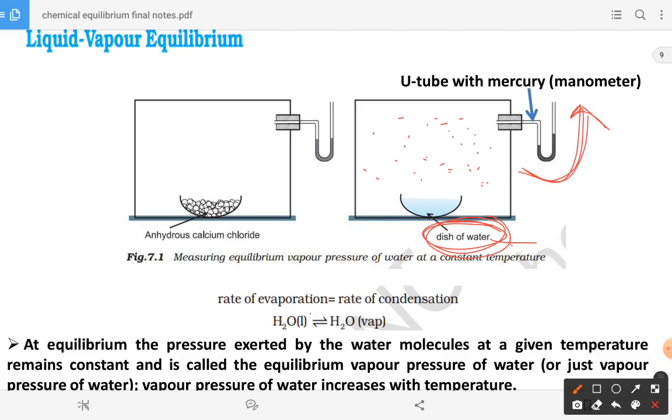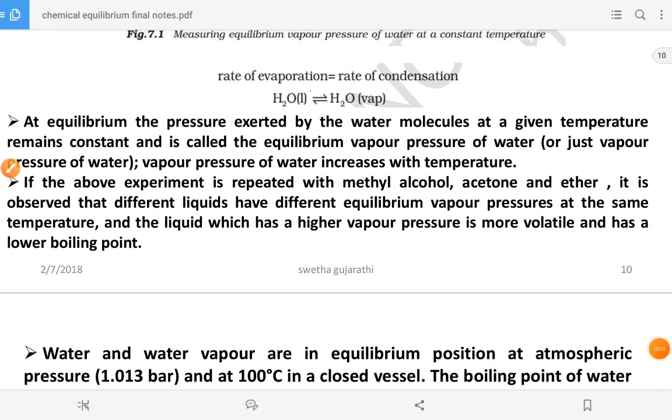As I told you, the best example for acetone is nail polish remover. As you know, it is volatile in nature, and it easily volatilizes. Just open the nail polish remover and keep it for some time. After that, you won't find your nail polish remover, because it is highly volatile in nature. Now let us see the next one.